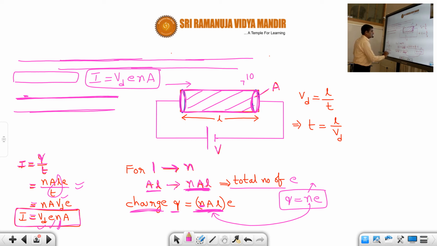and n represents, very important, what, students? Number of electrons per unit volume. In one unit volume, if you take a cube of 1 meter by 1 meter by 1 meter, how many electrons are there? That is called n. And A is the area of cross section perpendicular to the current flow. Okay, so this is one important relation regarding current and drift velocity.